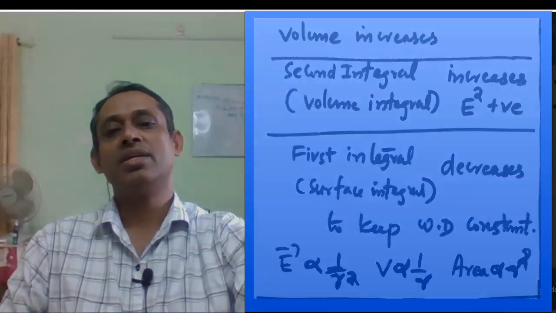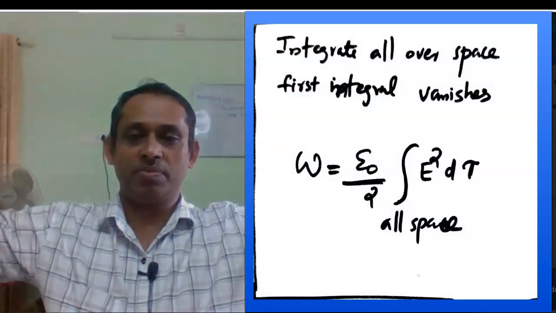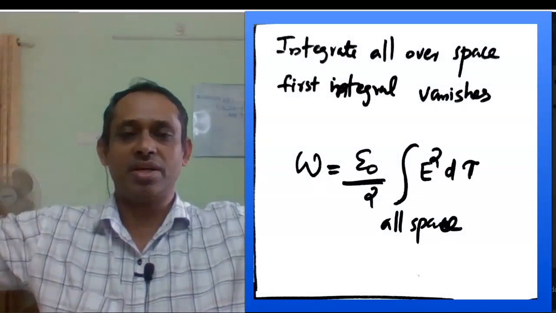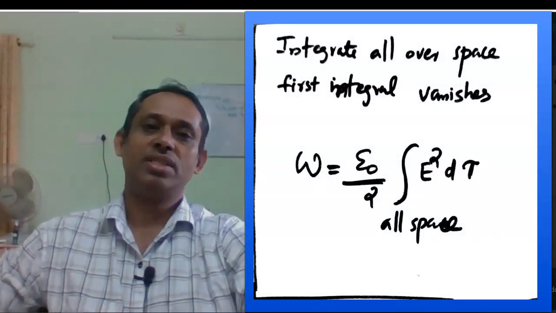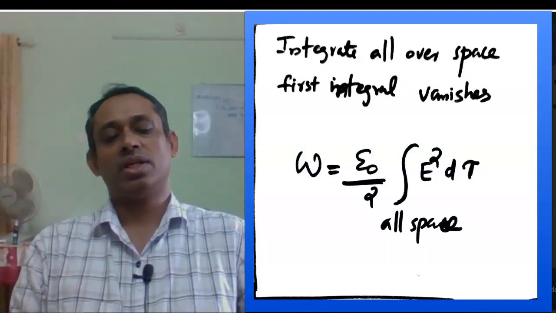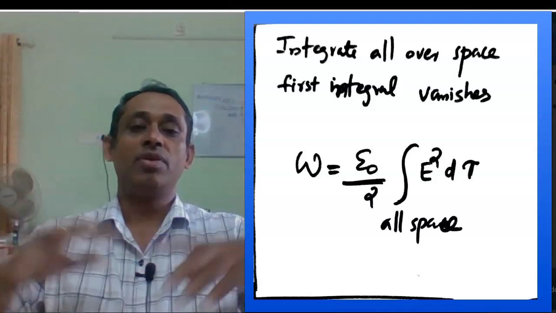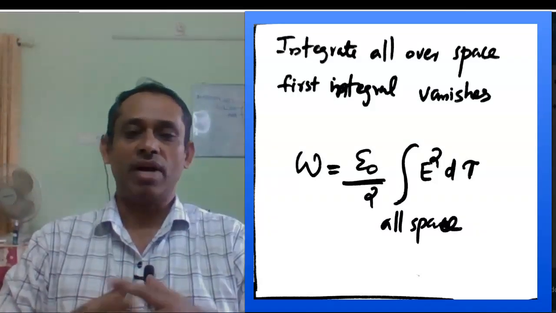Now we integrate over the whole space. For the entire space, the first integral will vanish because it is proportional to 1 by r. If you are taking all space, r will be infinity, so the first integral will vanish.